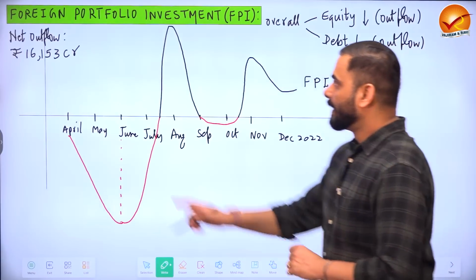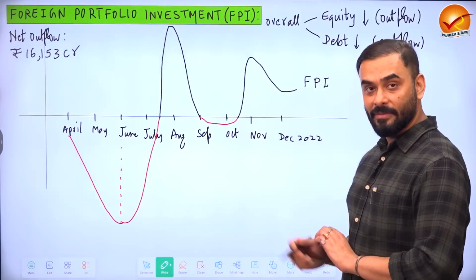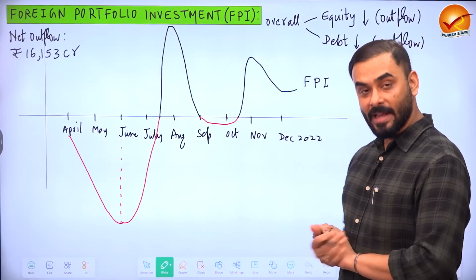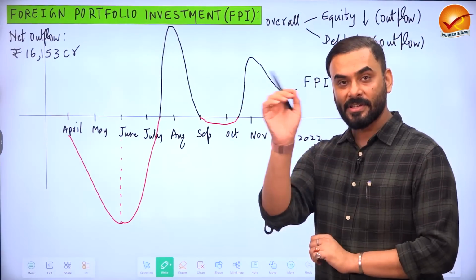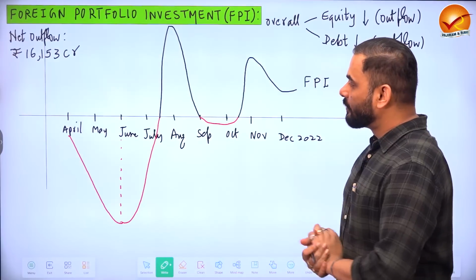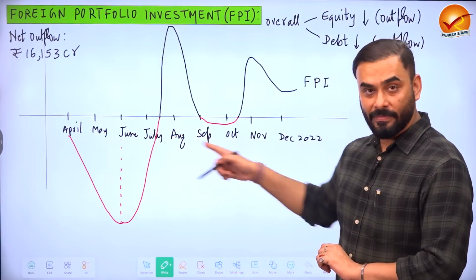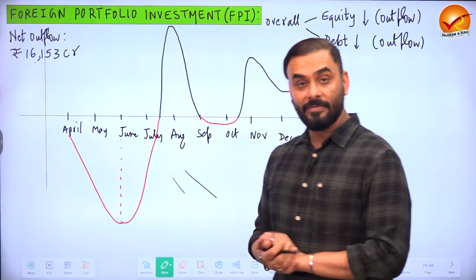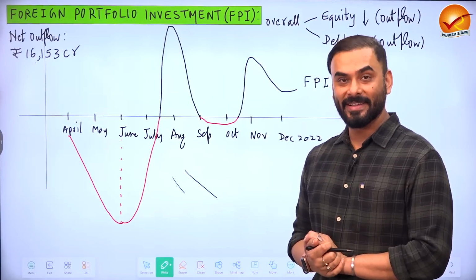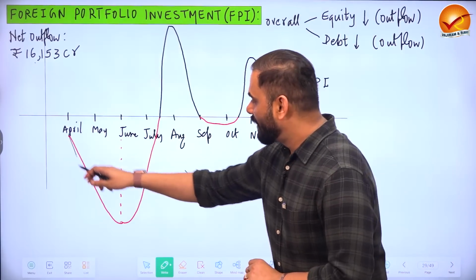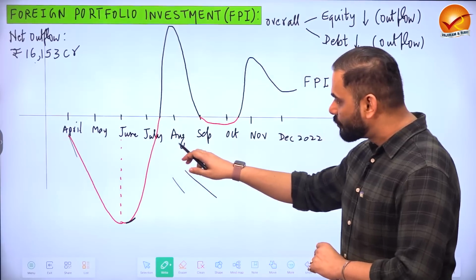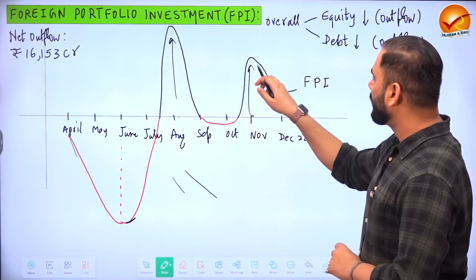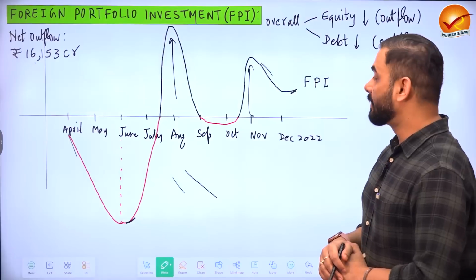So please see, this is the graph which I have created related to foreign portfolio investment. This graph is directly not given in the survey. They have given some data, so I just converted it into this graph. This is a graph for the year 2022. See, total 16,153 crore went away from India through FPI. So FPI came down between April and July. In August it increased, then again came down, and in November it increased, and again it is coming a little down.